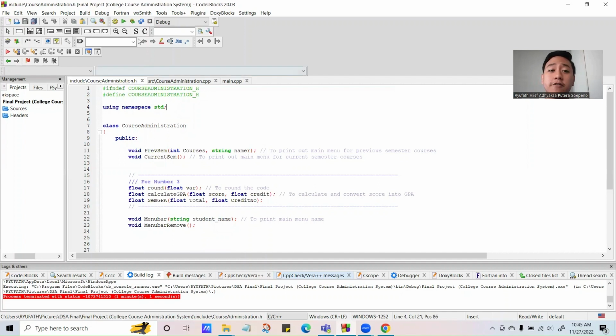Before we run the code, I would like to give a little premise about what our code is about. The College Course Administration System is a program where the university staff can see the courses the student has taken in the previous semester, calculate the score and the GPA of each course the student took in the previous semester, and also see and control the courses that the student wants to take in the future.